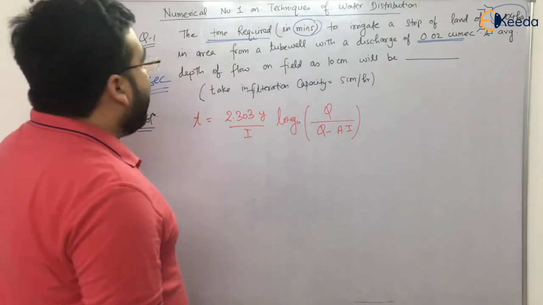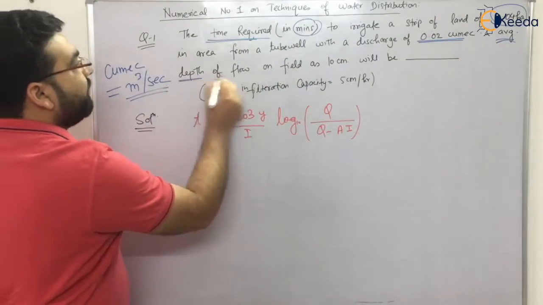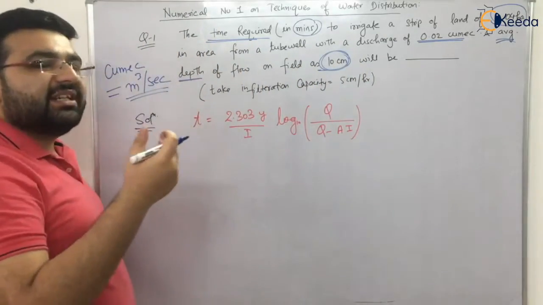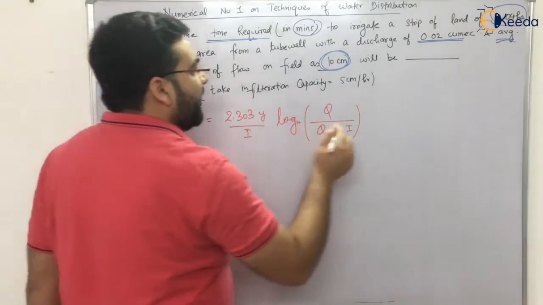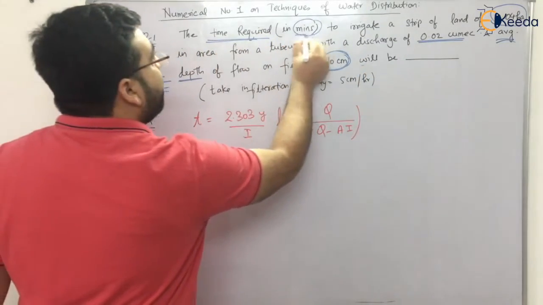Clear? And average depth, right? Avg means average. Average depth of flow on field as 10 centimeter. So just take care of the units. It's a very straightforward question, right? Just a cakewalk. So we have to calculate the time in minutes.